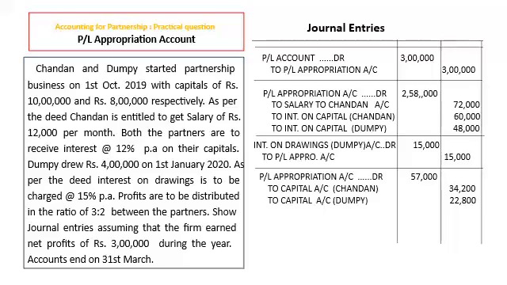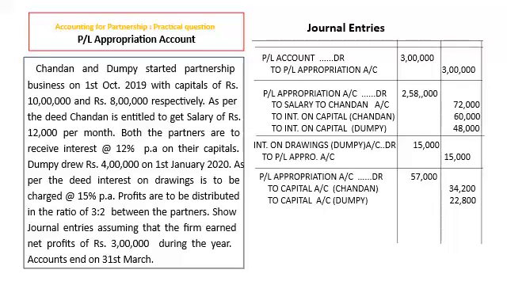Then to find out the difference divisible profit, that is 3 lakh plus 15,000 minus 2 lakh 58,000 equals 57,000. And this 57,000 will be distributed among partners in the ratio of 3:2.